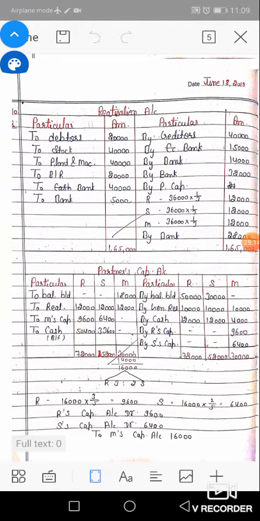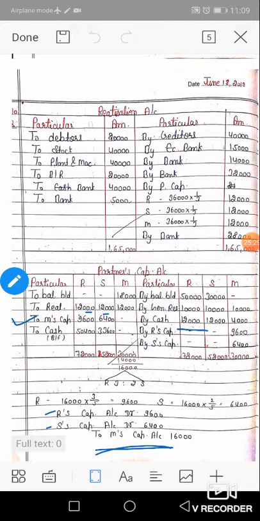This journal entry is transferred to the partners' capital accounts. Ram and Sham are debited, so debit in their accounts, to Mohan: Ram debit with 9,600 and Sham debit with 6,400. And Mohan is credited with the name of Ram and Sham, amounts 9,600 and 6,400. So solvent partners are debited and the insolvent partner is credited; in other words, the amount is deducted from the Ram and Sham accounts and transferred to Mohan's capital account. So Mohan's capital account, both sides are equal at rupees 30,000.